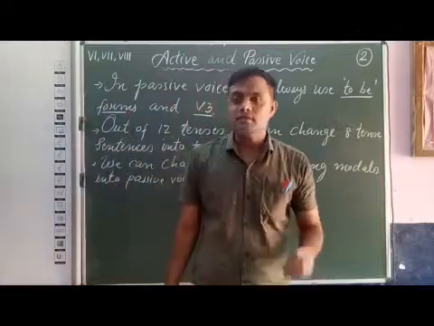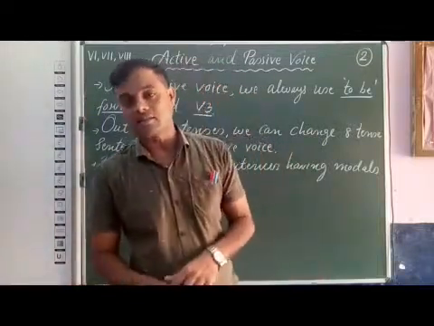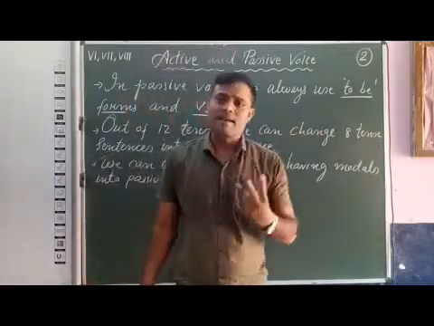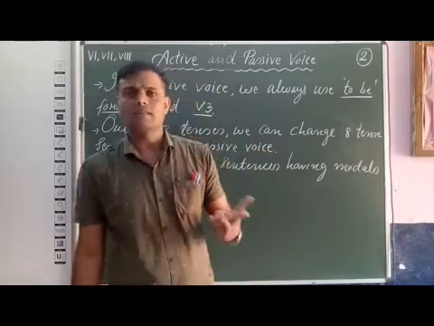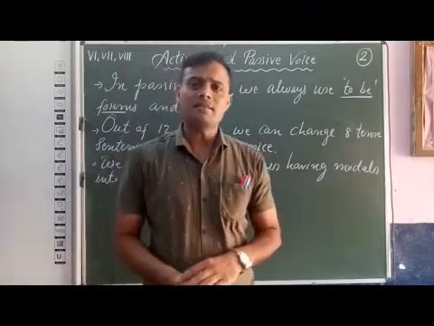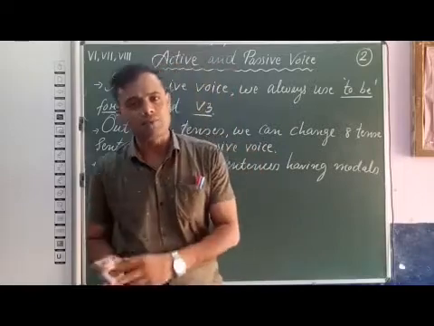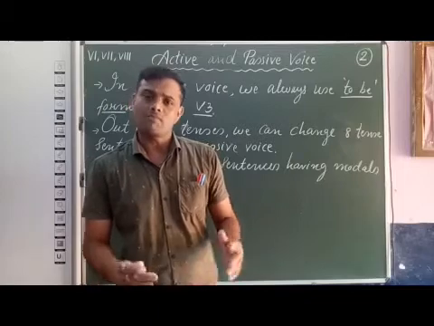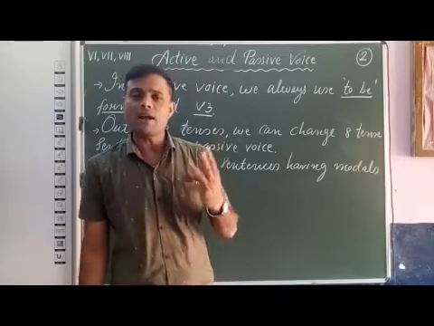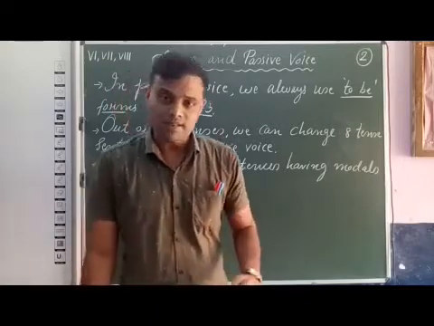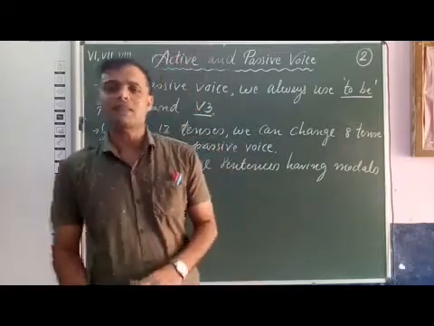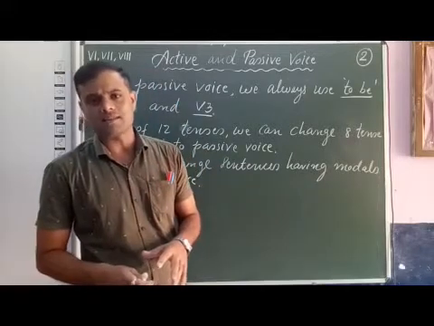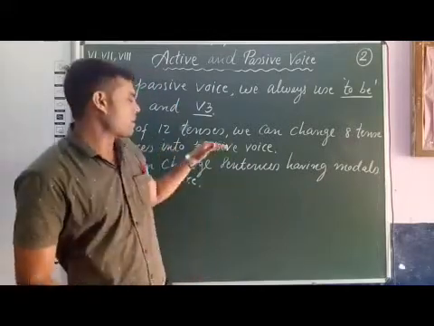Now these 8 tenses are 3 simple, 2 continuous and 3 perfect. The 3 simple are simple present tense, simple past tense and simple future tense. The 2 continuous are present continuous and past continuous. And the 3 perfect are present perfect tense, past perfect tense and future perfect tense. These 8 tense sentences we can transform into passive voice.